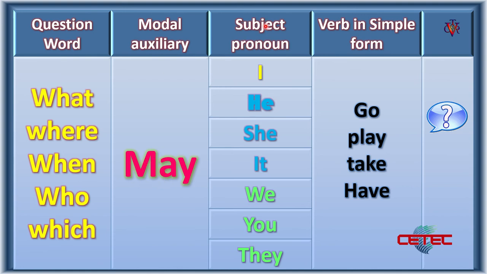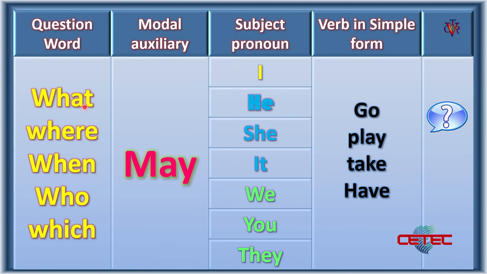Don't forget the subject pronouns I, he, she, it, we, you and they. The verbs in simple form: go, play, take, have. But here at the end a question mark. Here we have to be careful with those words.